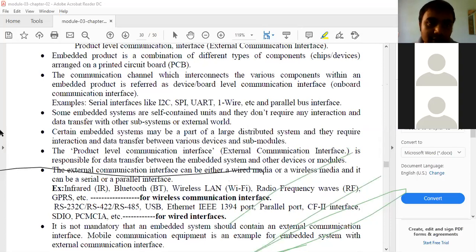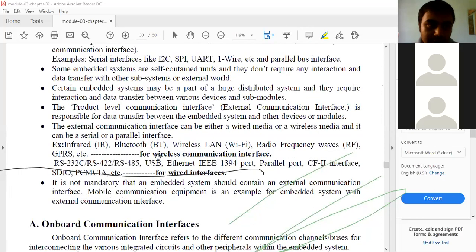Next, some embedded systems are self-contained units and don't require any interaction and data transfer with other subsystems or the external world. Certain embedded systems may be a part of a large distributed system and require interaction and data transfer between the various devices and sub modules. The product level communication interface is responsible for data transfer between the embedded system and other devices or modules. That's what is called the external communication interface.